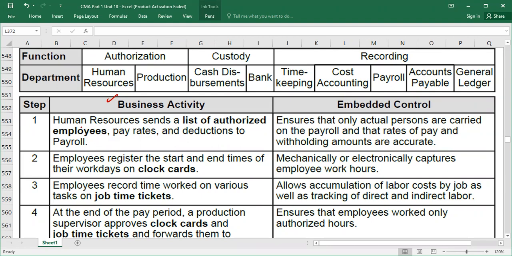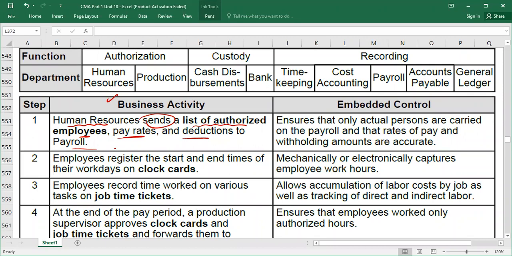So that is why first it will start with the human resource. Human resource department will send a list of authorized employees with pay rates and deductions to the payroll. The reason is that whenever you need any leave, medical leave or annual leave, you always make some arrangements with the HR department.